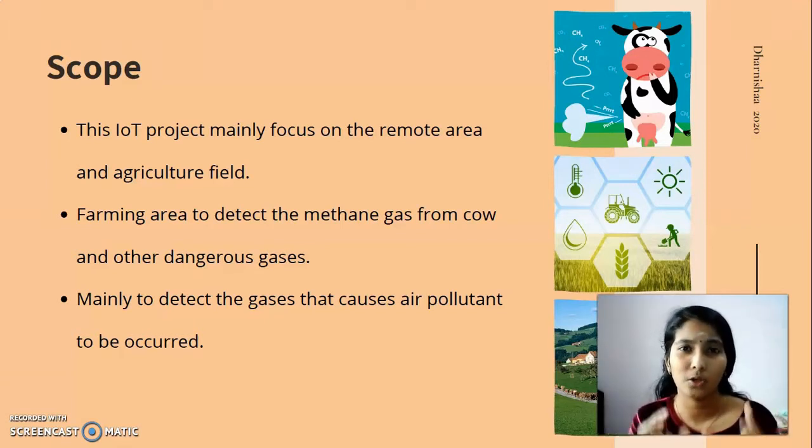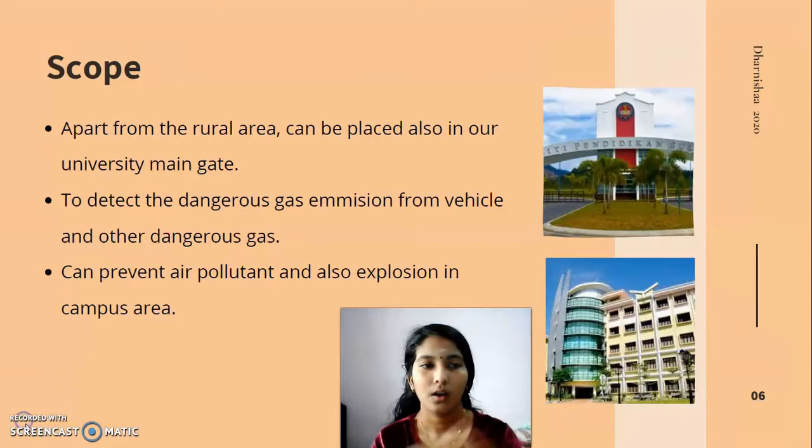The main goal is to reduce the air pollution that occurs around us. Air pollution mostly occurs because of particular gases, such as methane gas, fire, and so on, so I use that sensor. My main focus is remote areas, so that they can get the benefit from my product. Other than that, apart from agricultural areas, my product can be used in UPSI, in a house, or wherever.